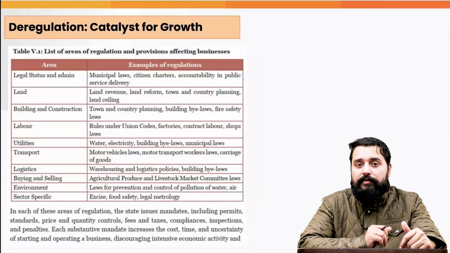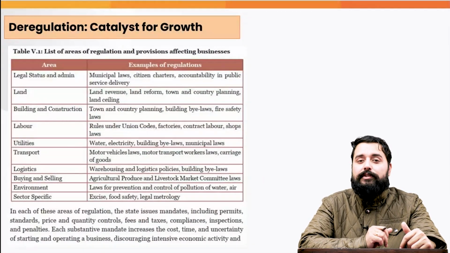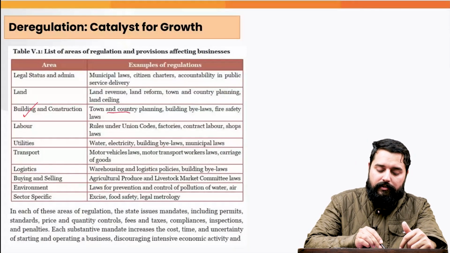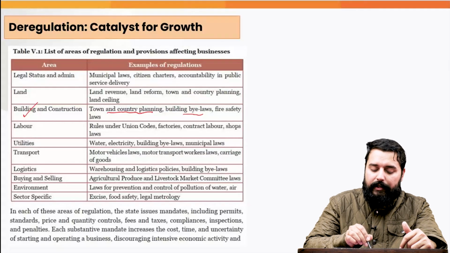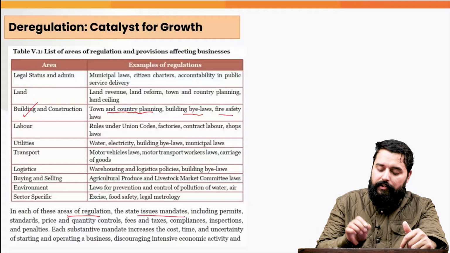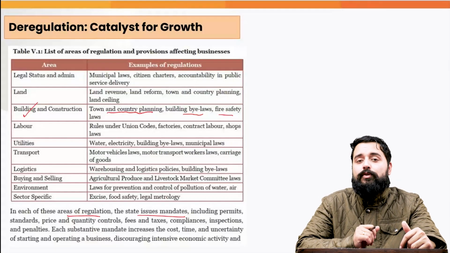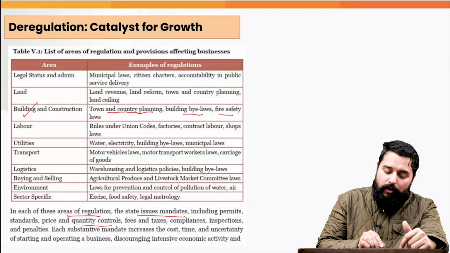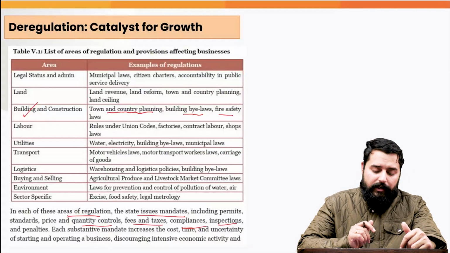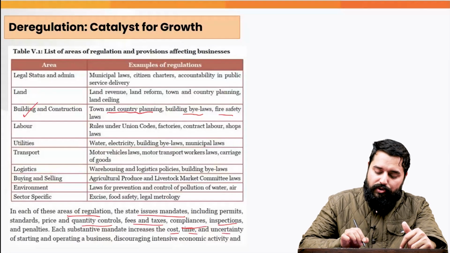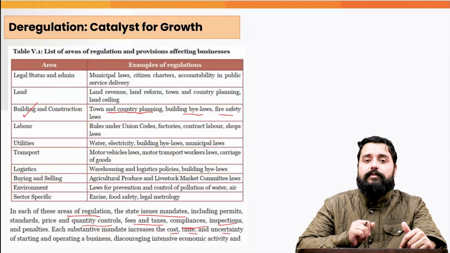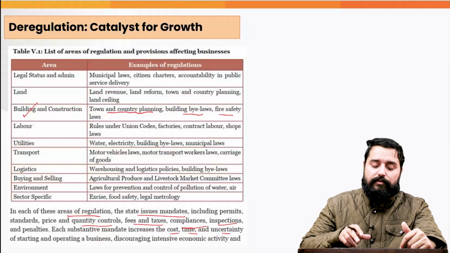Now, the survey also gives a list of areas of regulation and the provisions which are affecting businesses. For example, when we look at building and construction, there is the town and country planning department, there are the bylaws, there are the fire safety laws, and in each of these areas of regulation, the state issues mandates. There are permits which are to be obtained from the state. There are quality and quantity controls, fees and taxes, compliances, inspections, and each activity increases the cost, time, and uncertainty of starting and operating a business. And this discourages the investors and the growth of MSMEs as well.